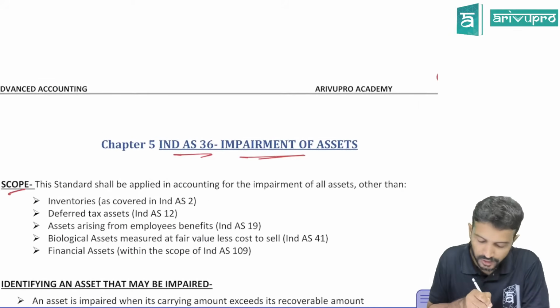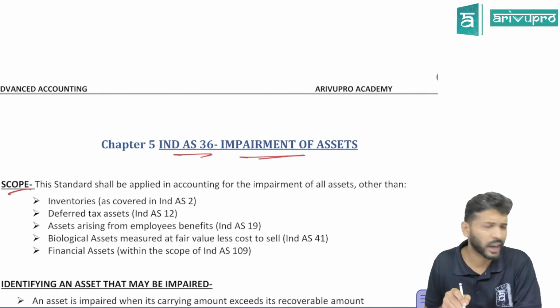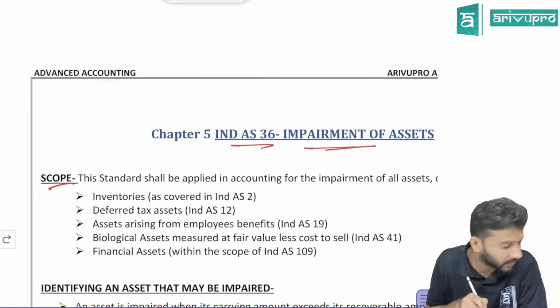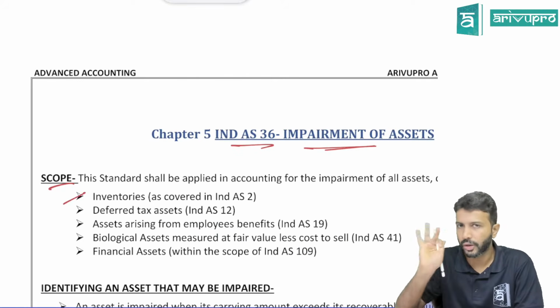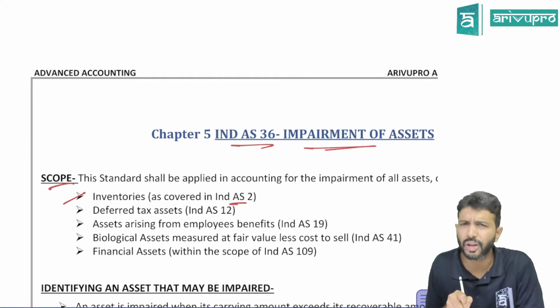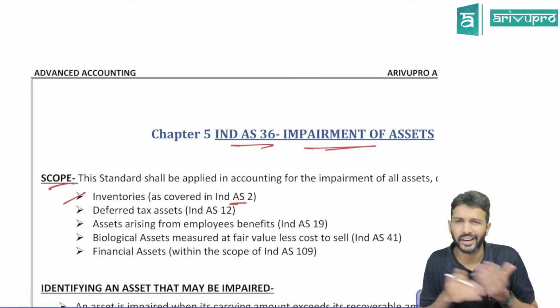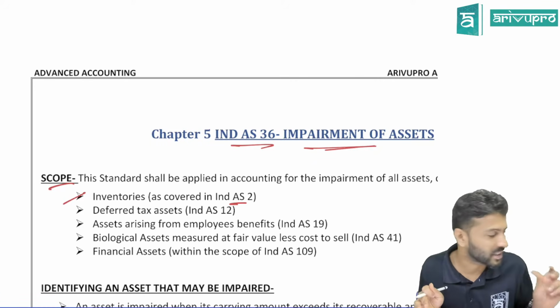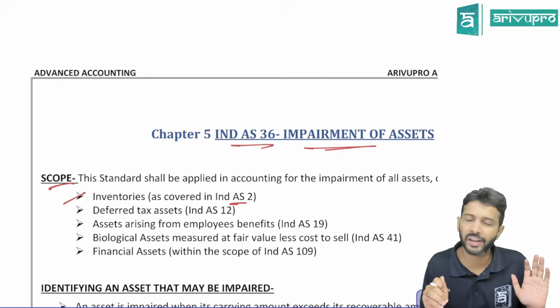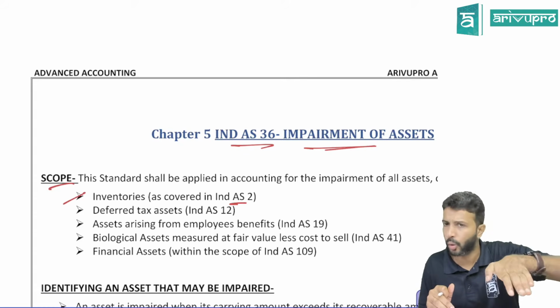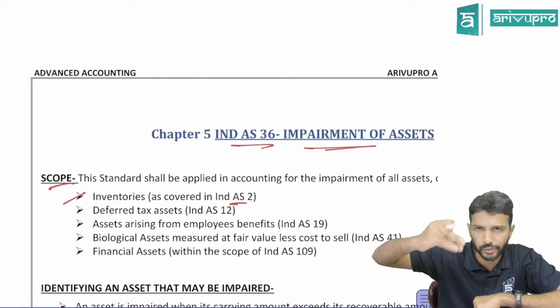One is the scope of the standard. This impairment standard will be applicable for all assets except a few of them. One, inventory. Whatever you're doing, don't apply it to inventory because IND AS 2 gives you a comprehensive treatment for it. IND AS 2 says inventory should be valued at cost or NRV, whichever is lower, right? So that standard takes care of it, so it is excluded.